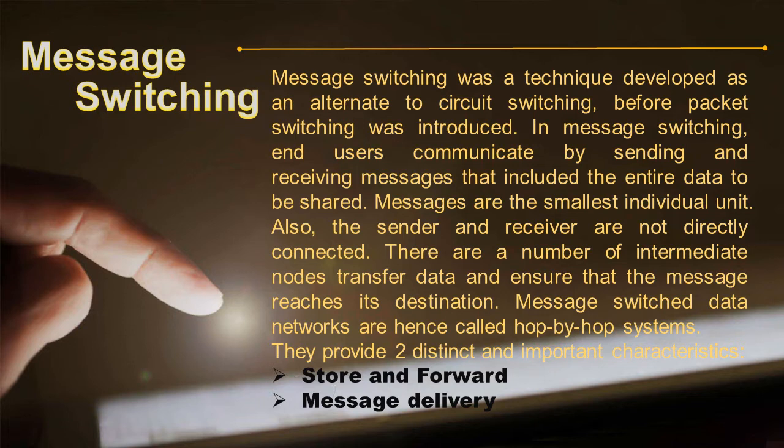Also, the sender and receiver are not directly connected. There are a number of intermediate nodes that transfer data and ensure that the message reaches its destination. Message switched data networks are hence called hop-by-hop systems. They provide two distinct and important characteristics: store and forward, and message delivery.